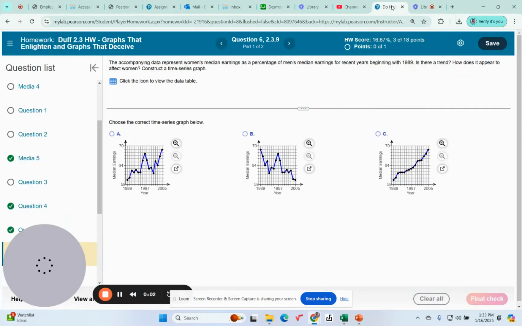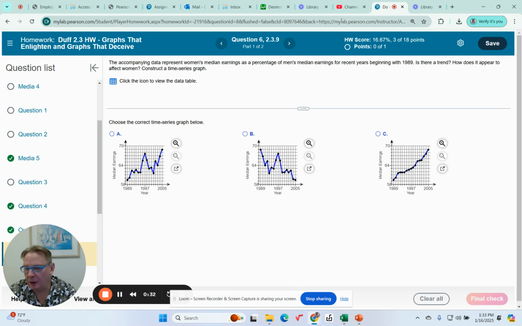All right, so we're going to take a look at question 6 from 2.3 homework. The accompanying data represent women's median earnings as a percentage of men's median earnings for recent years beginning with 1989. Is there a trend? How does it appear to affect women? Construct a time series graph.